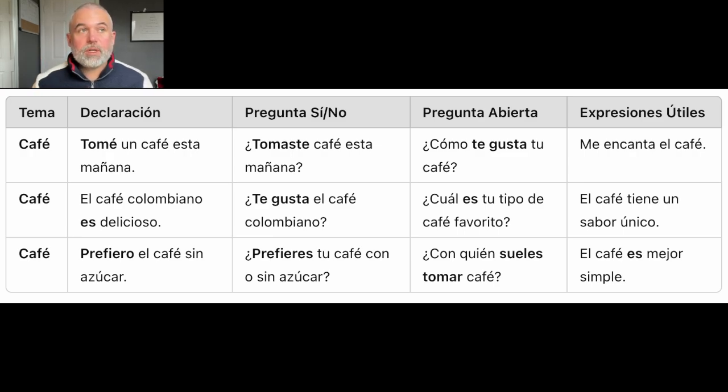¿Tomaste café? If you did, say sí, tomé café. If not, then say no. No tomaste, no, perdón. No tomé café. Got it? You could grab a notebook. You could grab question cards, flashcards, put the question on one side, the answer on the other side.